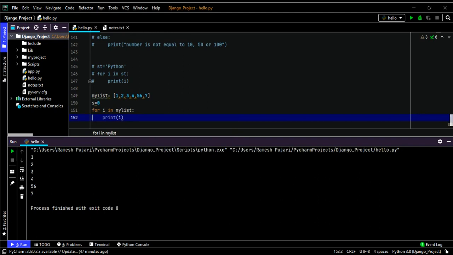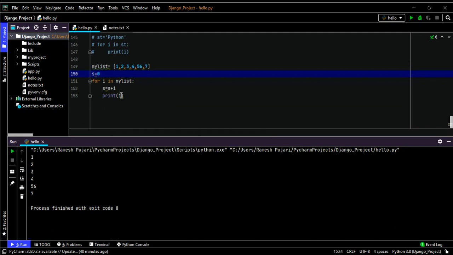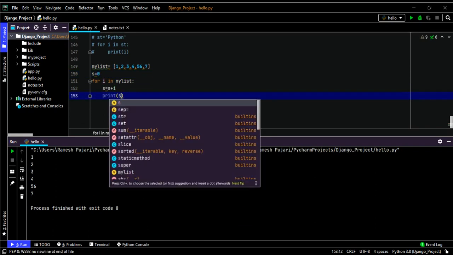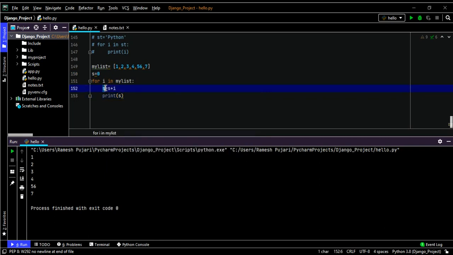Now I will print sum is equal to s is equal to s plus i, because the values are coming one by one and stored in the i variable. Next I have to print the s variable, because I'm storing the sum in s.